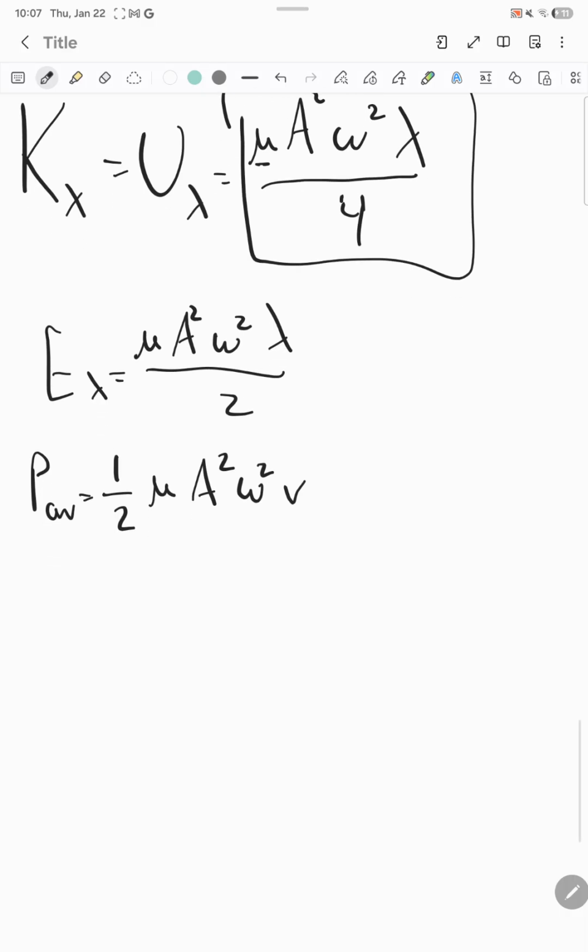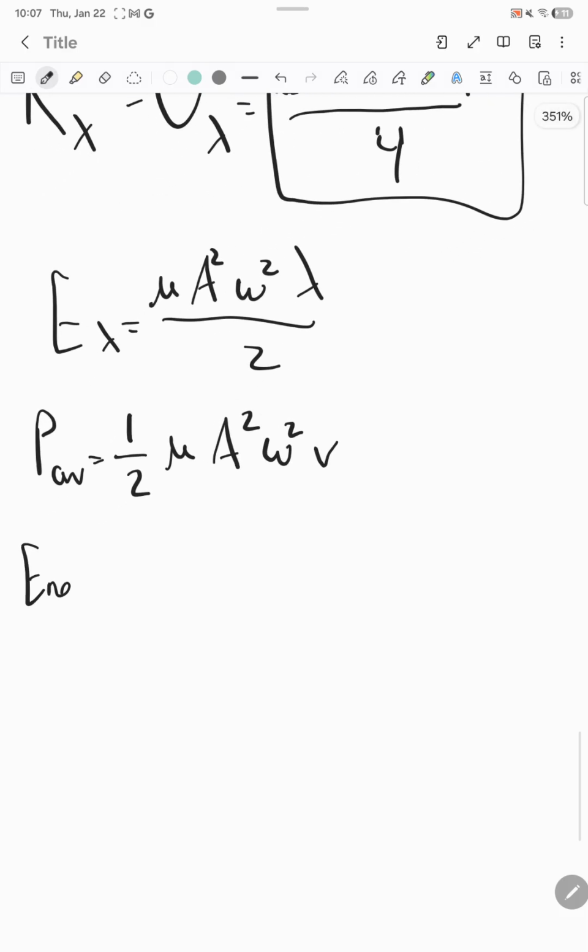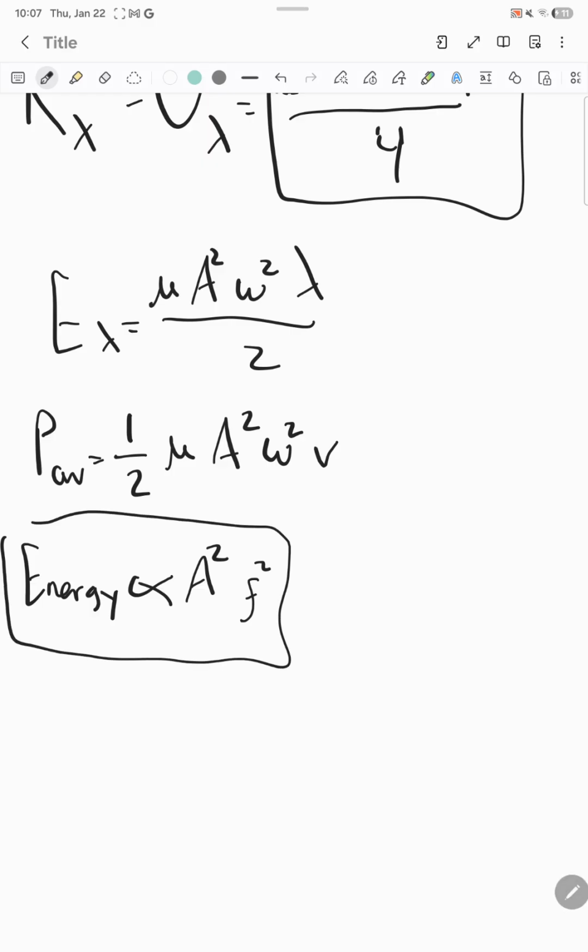So the very essential thing that we need to know here is that energy is directly proportional to amplitude squared and to frequency squared. So these are the two things that are very important to take away in the energy part. So when we think about energy, this is the most important thing that we think about.